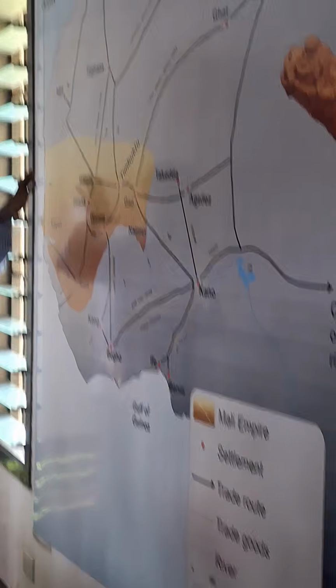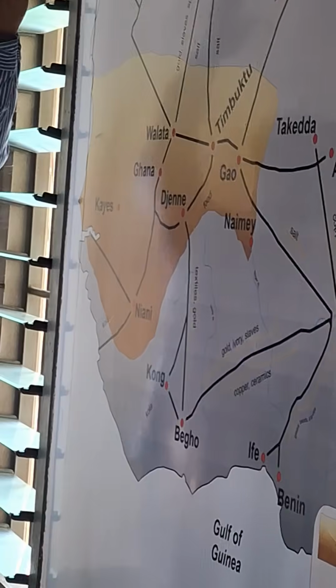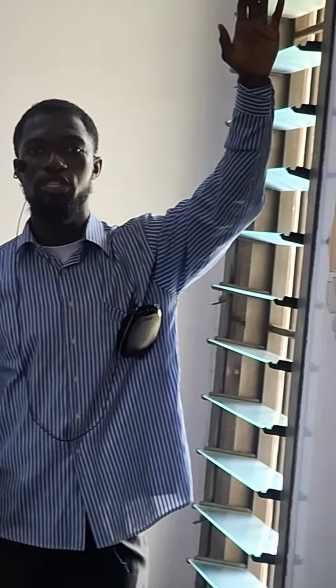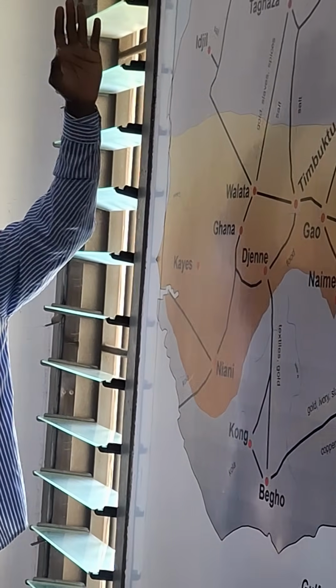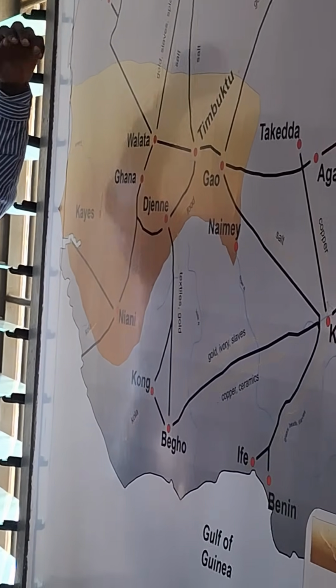He was one of the richest men to ever live. He had gold concessions. As a Muslim, he went on a pilgrimage to Mecca, and on his way, he was just distributing gold as a form of alms. He distributed gold to the extent that when he got to Egypt, there was inflation in gold. He did the same thing when he got to Mecca.